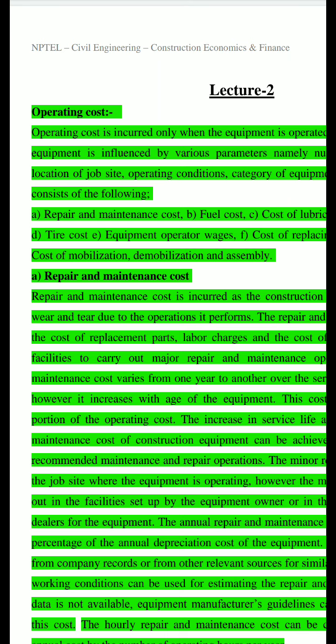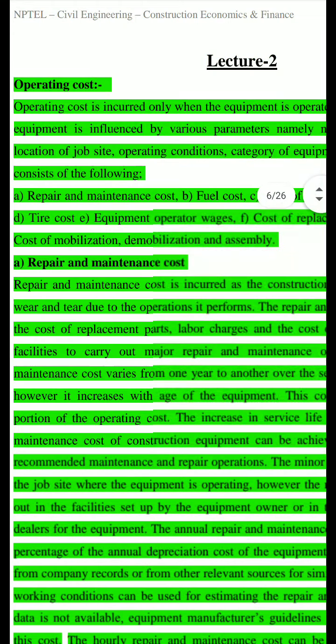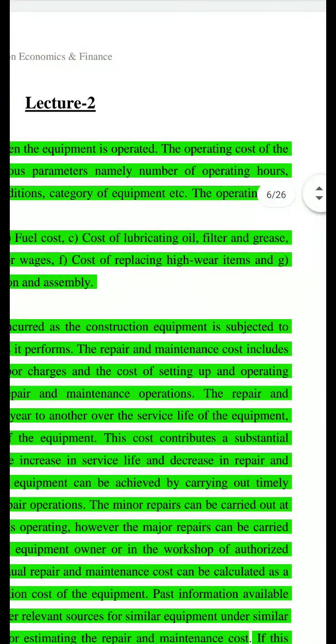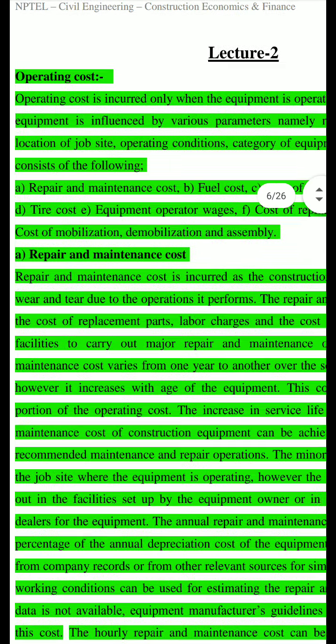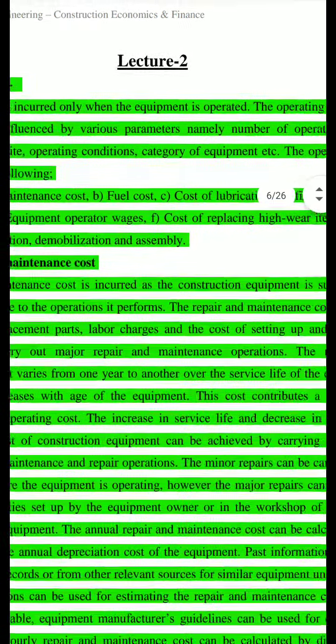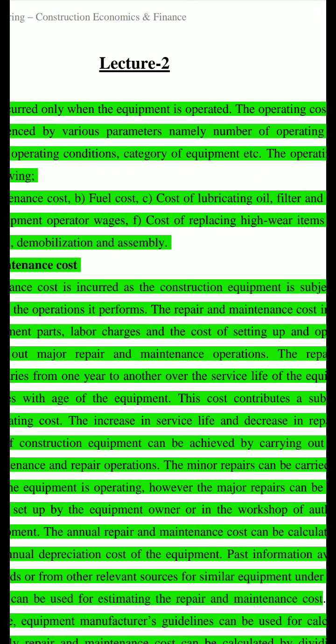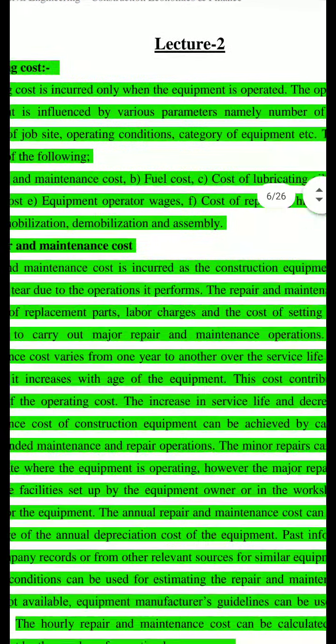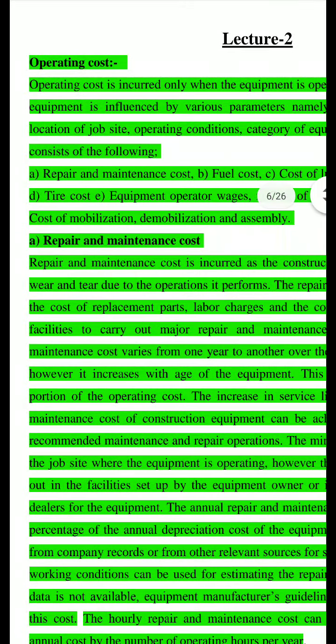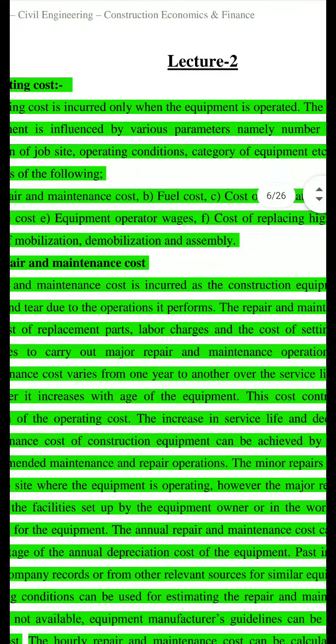Repair and maintenance cost. Repair and maintenance cost is incurred as the construction equipment is subjected to wear and tear due to the operations it performs. So during the operation it undergoes wear and tear. When it is working on a job, because of the usage, various parts will undergo wear and tear, and sometimes some repairs will come, some maintenance charges you have to incur. So all this comes under